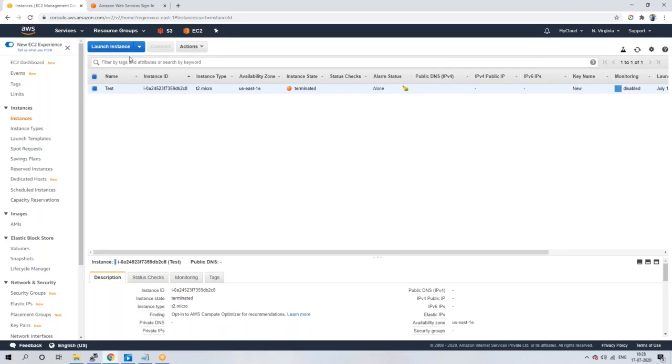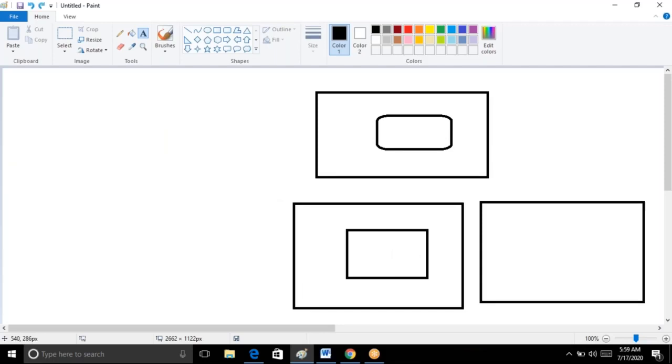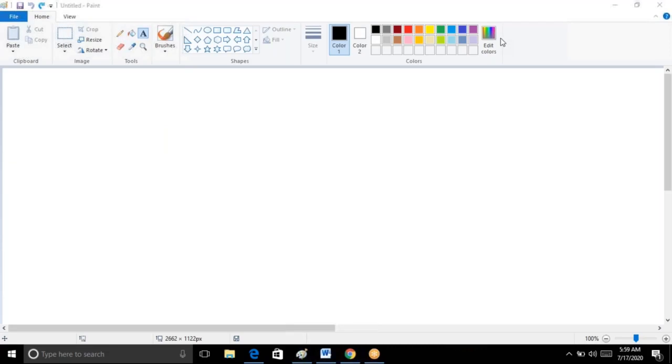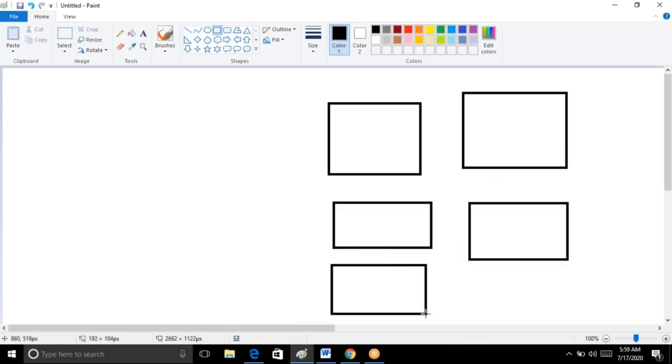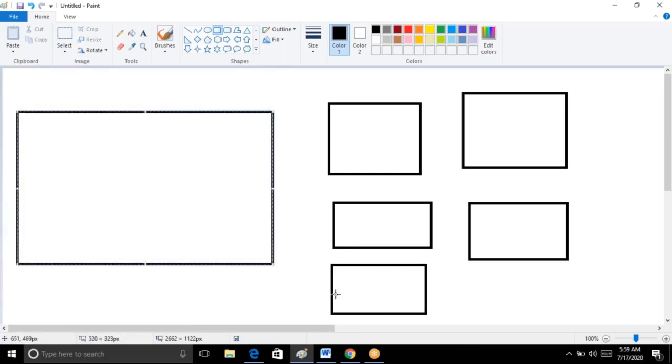So let me share my screen. This is a root user, I know. So just a minute. Let me start screen share. I'll explain what exactly it is. Are you able to see my screen? Yes. Okay. So this is your AWS account. Assume that. These are EC2 instances like you have in your account.